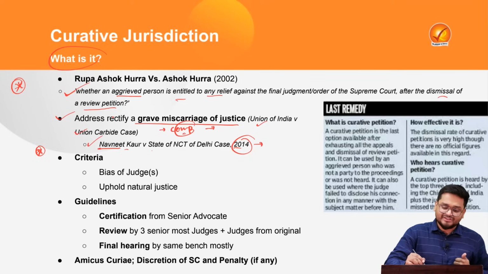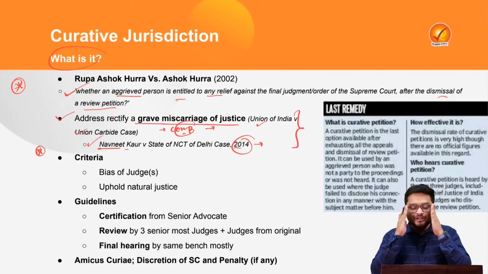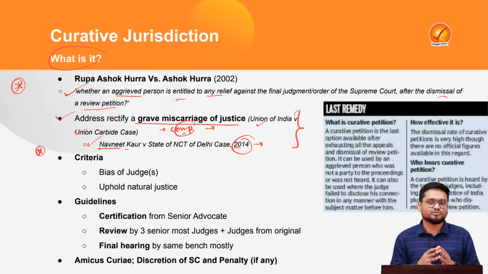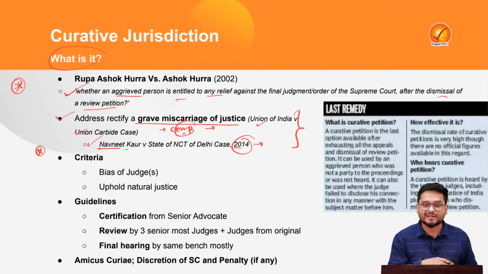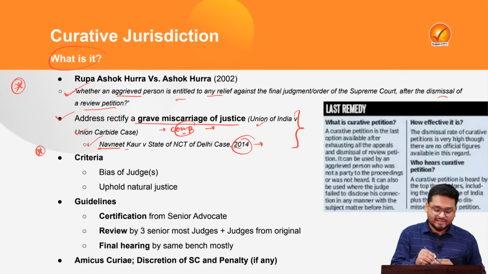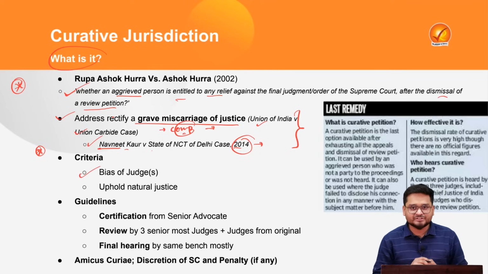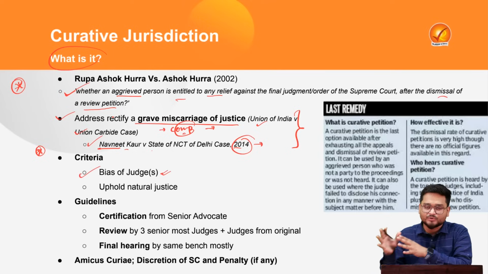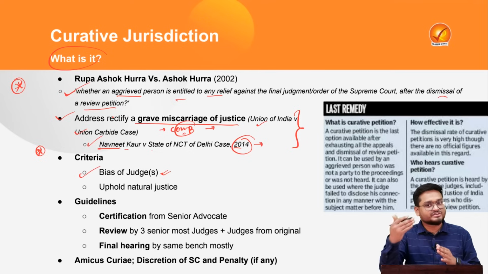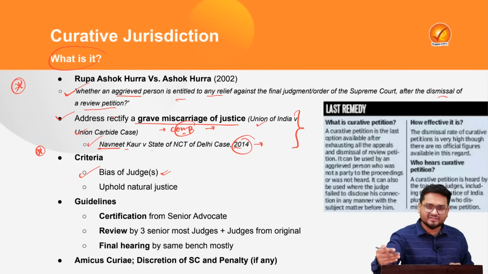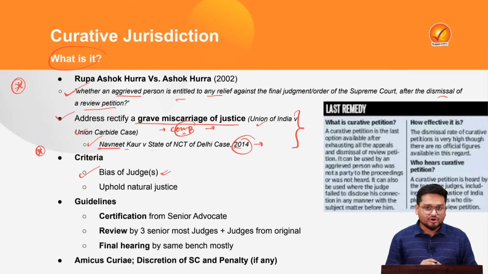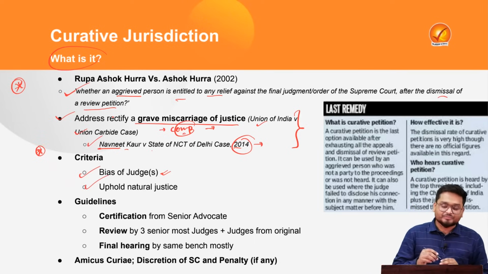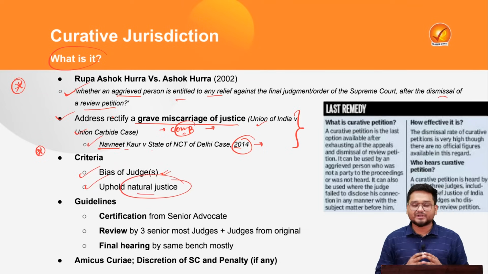These two cases highlight that sometimes the Supreme Court needs to look back at its judgment again, and the criterion for that can be the bias of a particular judge. That means during the conduct of the case, the judge or judges must not have properly heard the case, or looked at the long-term consequences of the particular dispute. Then also the Supreme Court can sometimes uphold natural justice issues of the particular case.